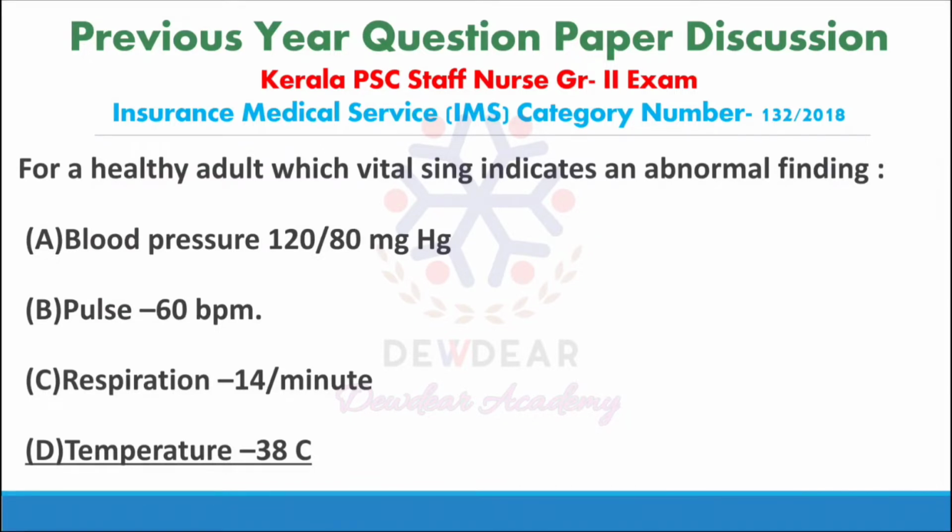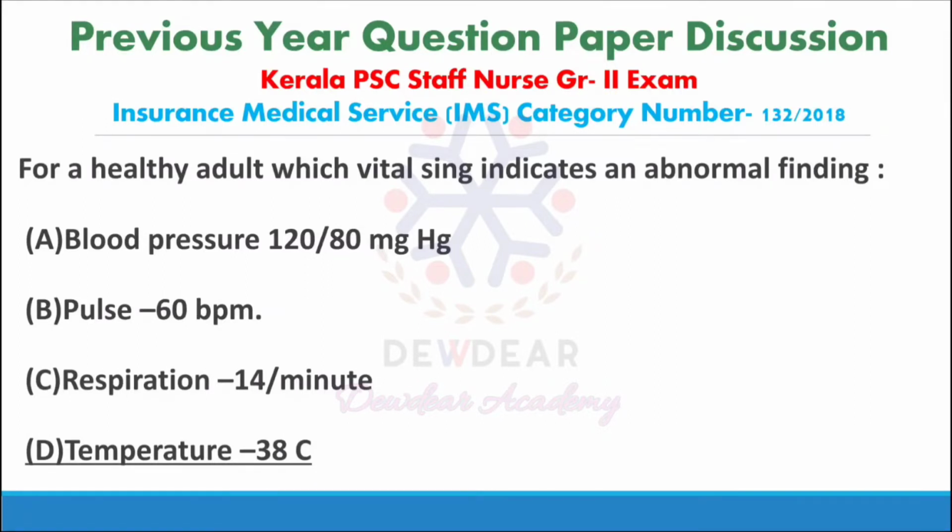Then temperature, what is a normal temperature? 97.8 degree Fahrenheit to 99.1 degree Fahrenheit is considered normal. In degrees Celsius, it is 36.5 to 37.2 degrees Celsius.